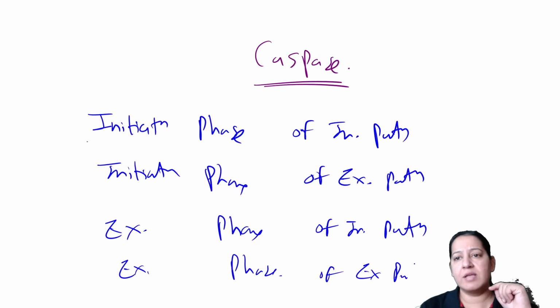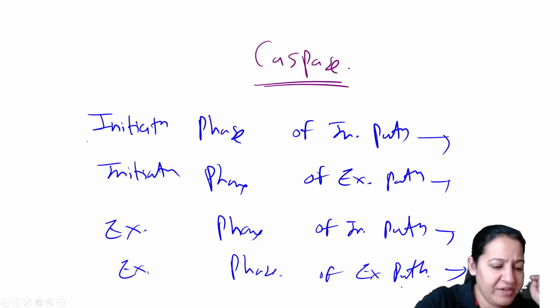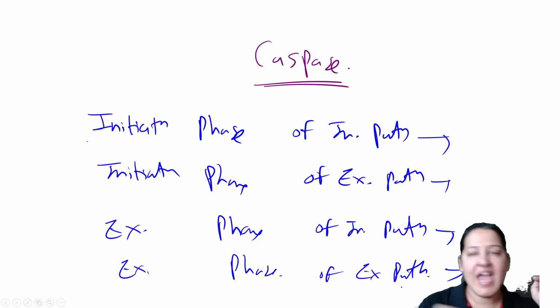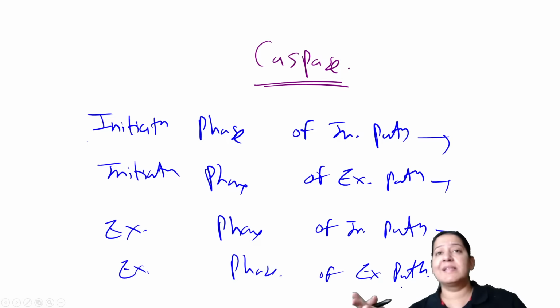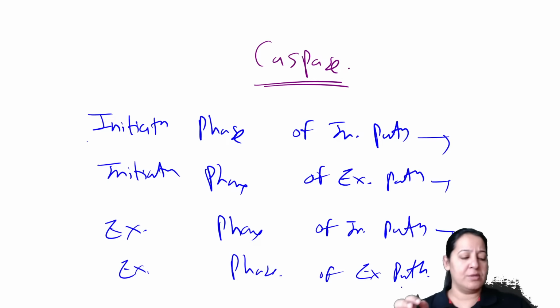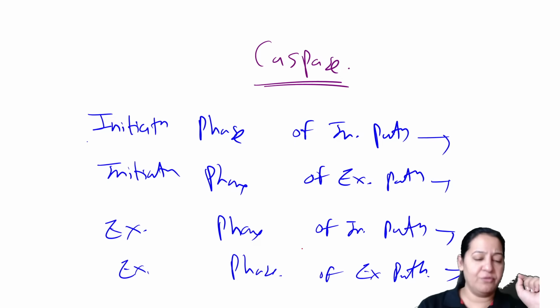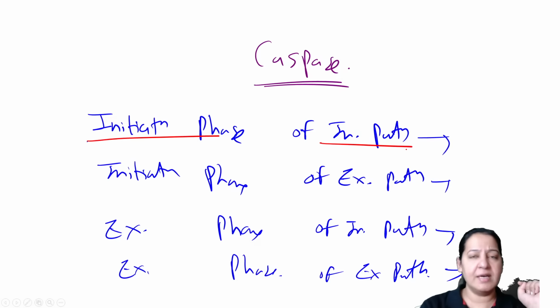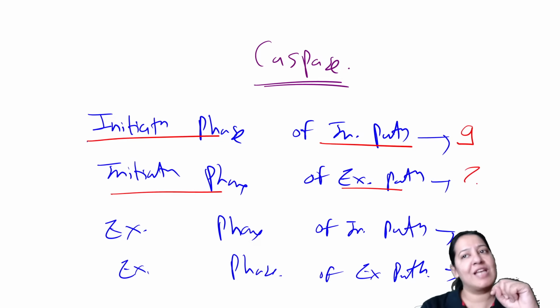Who will tell me the four answers? Sufi, Dhananjay, Navneeta, Yammer, anyone else who is listening to me. Can you tell me the four answers one by one? So tell me the first. Yes, Sufi. Initiation phase of the intrinsic pathway is caspase 9. Initiation phase of the extrinsic pathway is caspase 8.